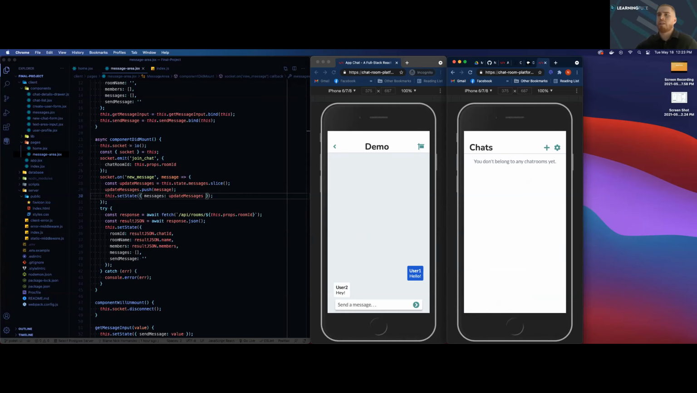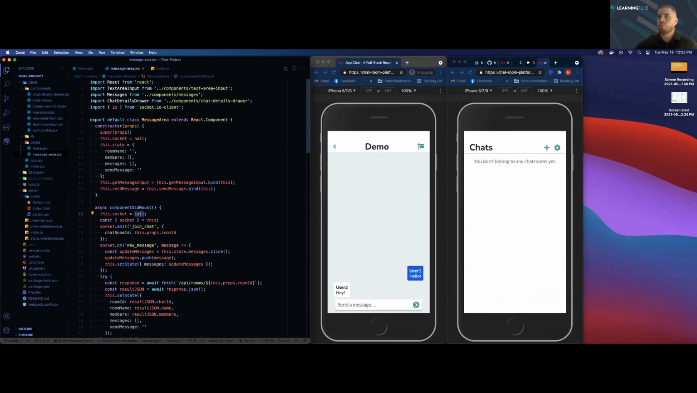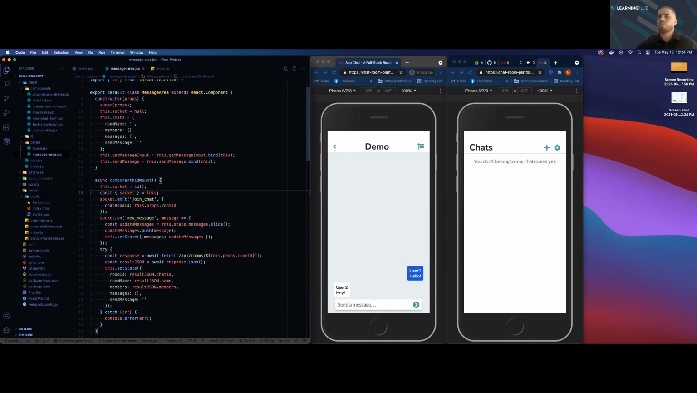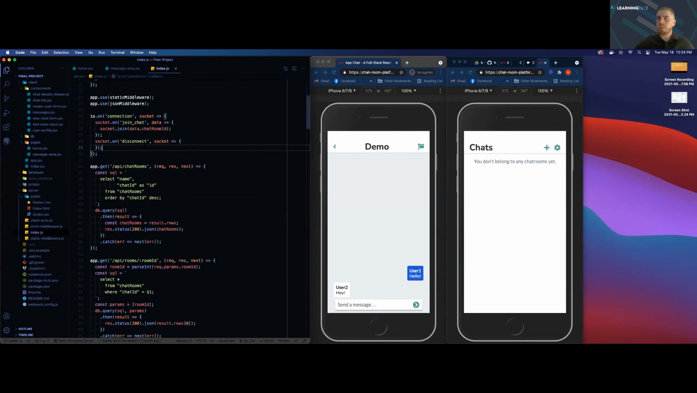Over in our message area component, in our componentDidMount function, we initialize the socket by calling this io function, which we imported from our npm socket.io-client package. We then assign the return of that function to the socket property of this object. We destructure that socket property from this object, and then we emit an event by the name of join chat and send over to our server side the ID for this specific chat room.